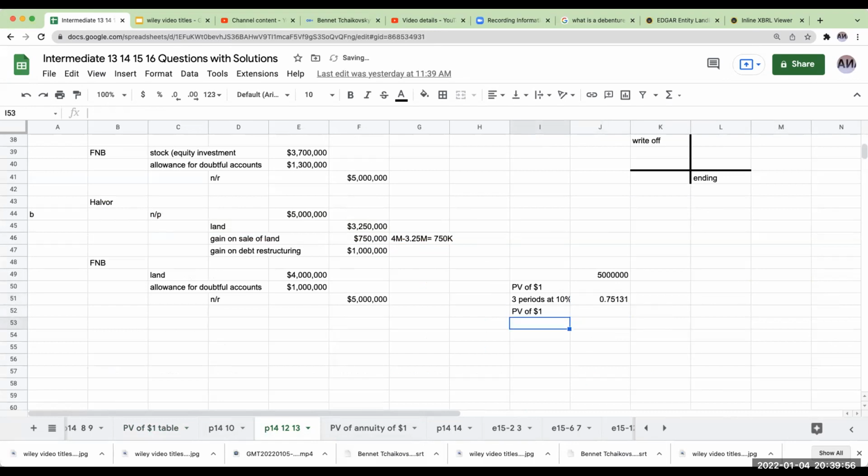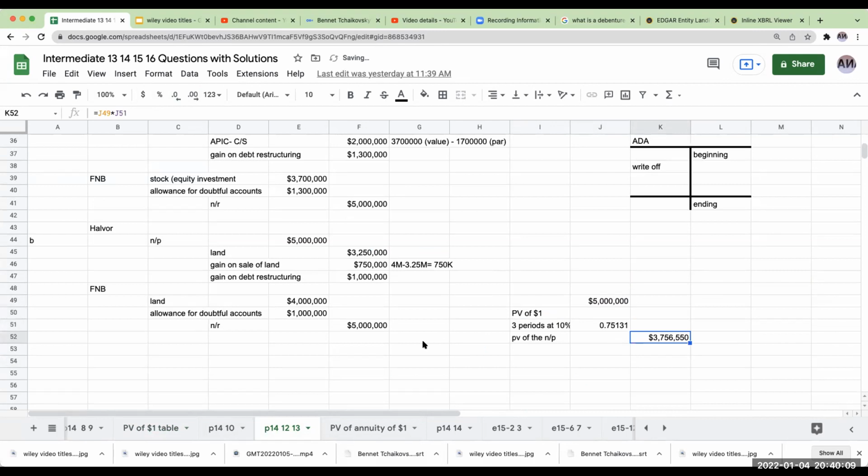So the present value of the note payable is going to be 5 million times 0.75131, or 3,756,550. So over here for part C, for FMB, FMB is going to have a bad debt expense.